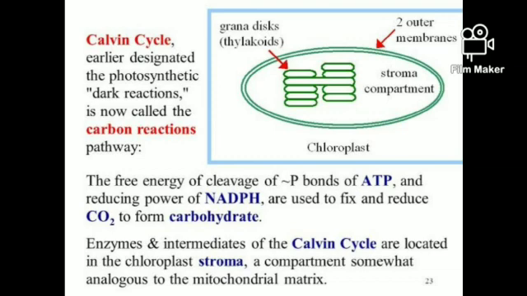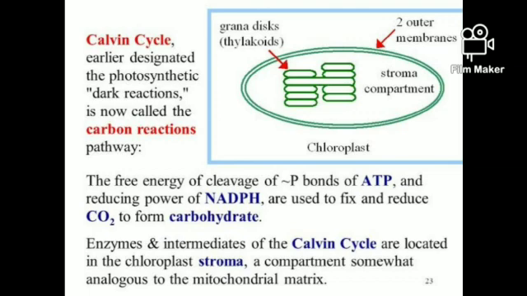And a number of glucose molecules are formed, and these are combined and grouped with each other and form a complex form, that is the starch. In the form of starch, the food is stored in the leaves. So here once again I am explaining some differences. The glucose, the food, is synthesized in the form of glucose, but the leaves store the food in the form of starch. You should remember that.